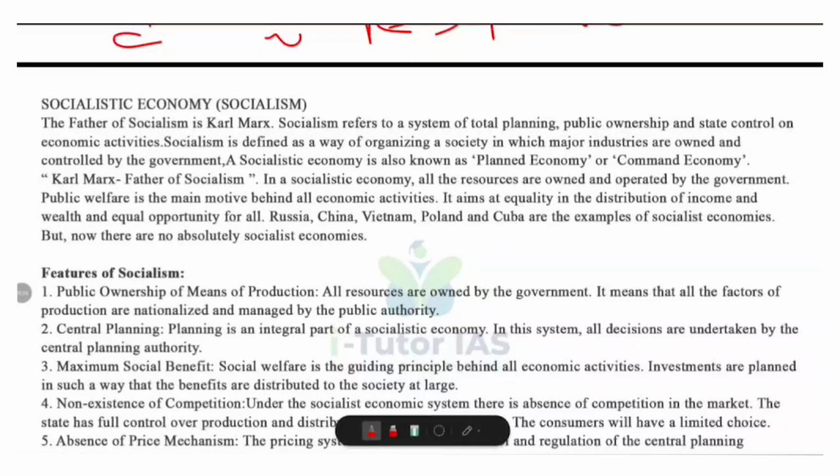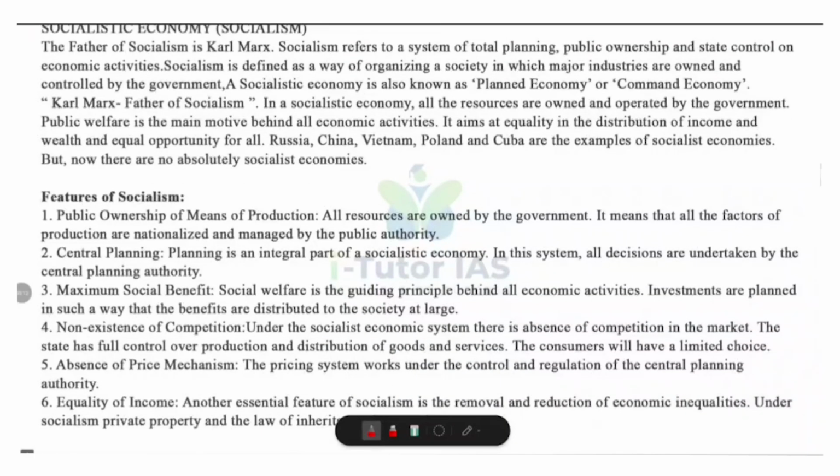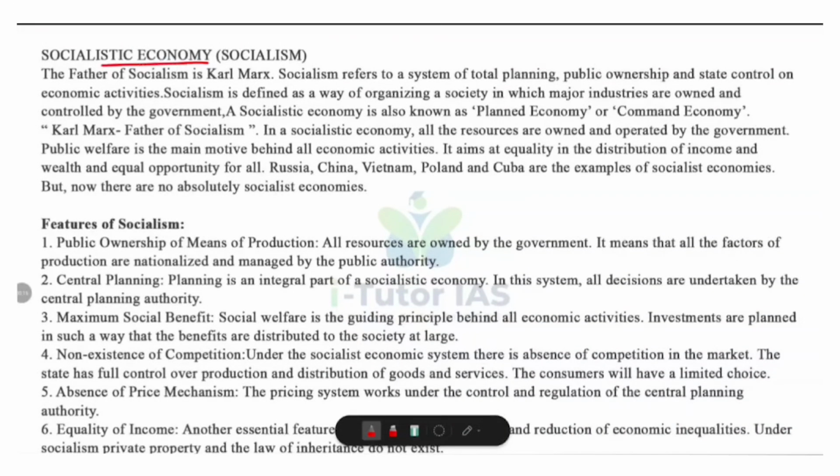In our last class, we studied the first chapter and covered capitalism in detail. Today, let's continue with the same chapter and move on to socialism. Okay, let's start. Socialist economy.